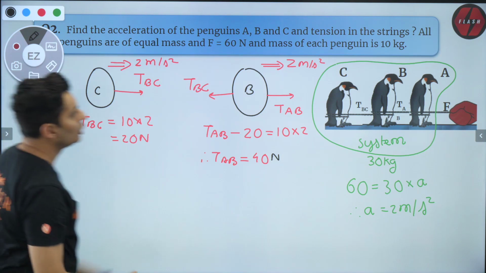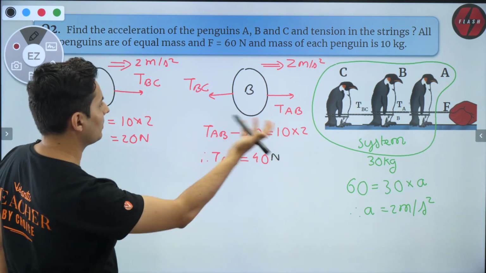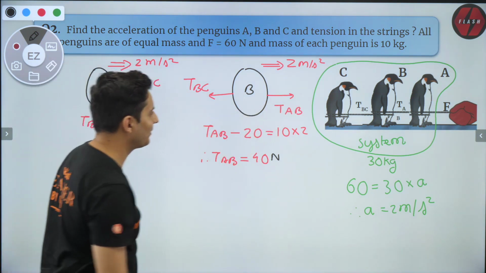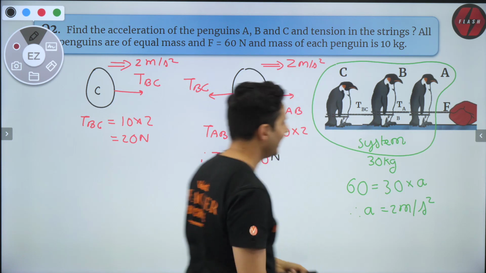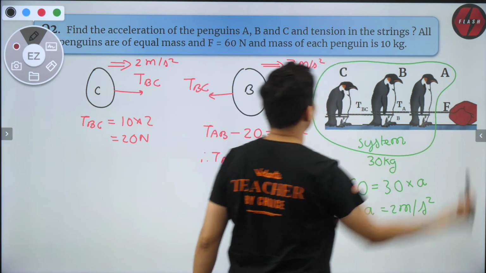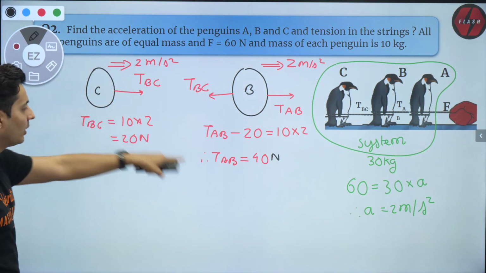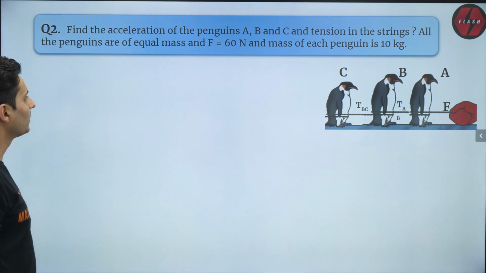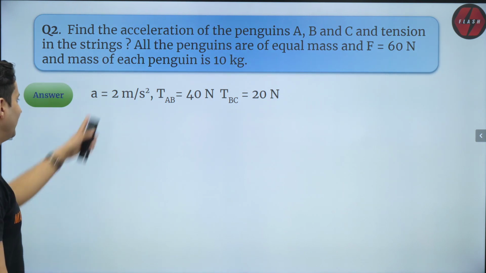Similarly, do the same thing for anything else. Oh no, that's it, done. 2 tensions, that's what we are asked. There is no third tension. That third tension is the force itself. Okay, so if there was a tension here and if it was asked, then the answer will be F itself. Okay, but that is not asked, so don't worry. So that is the answer, 20, 40 and 2. So I hope this is clear. 20 Newton, 40 Newton and 2 meters per second square.